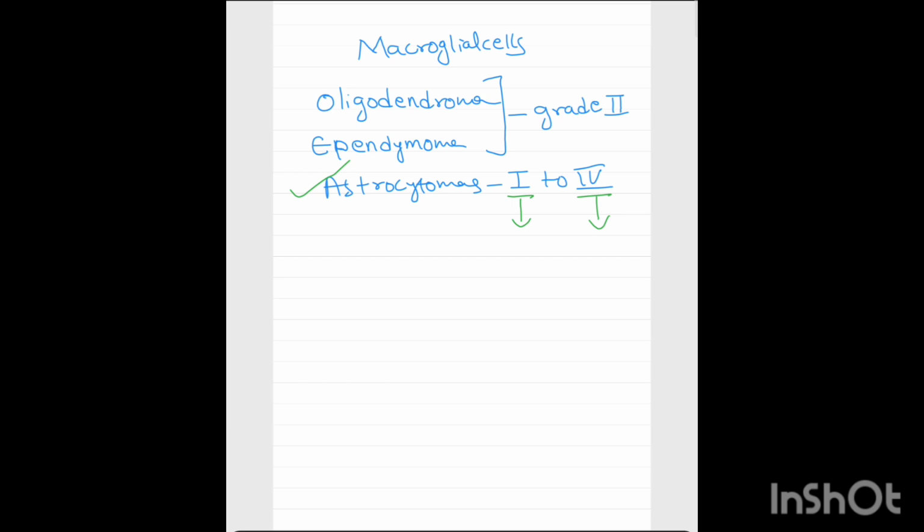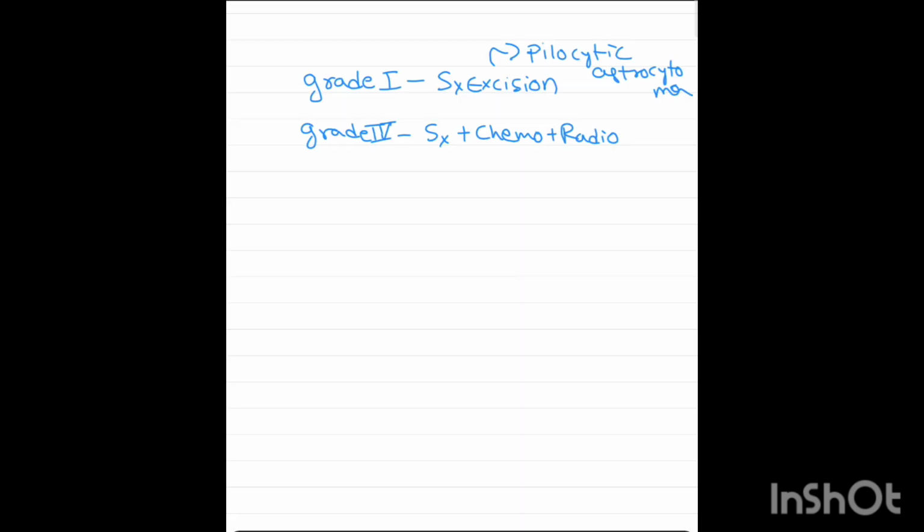The macroglial cells are of three types. Astrocytomas we completed. Next, we are left with oligodendroglioma and ependymoma. Both are grade 2 tumors only, not grade 1 or grade 4.